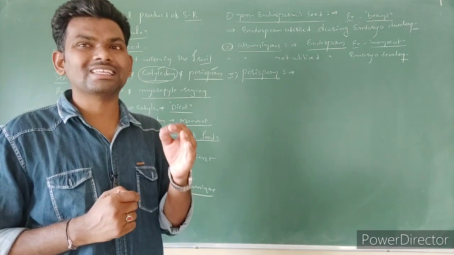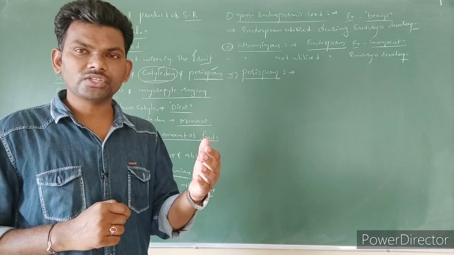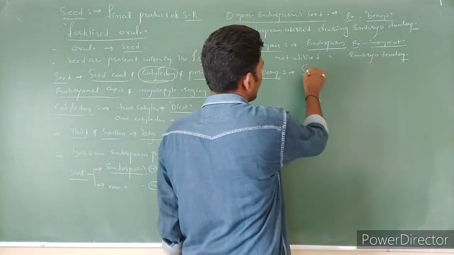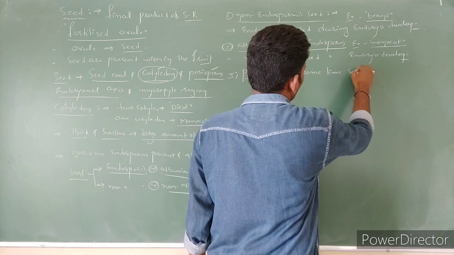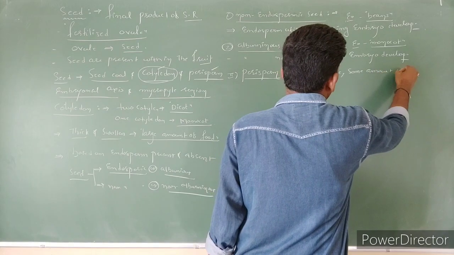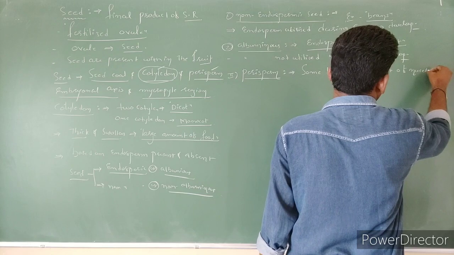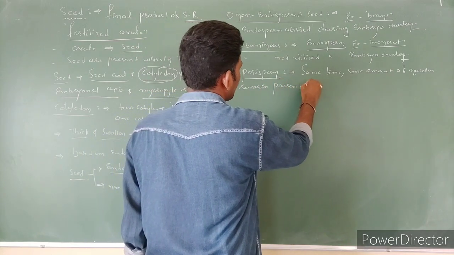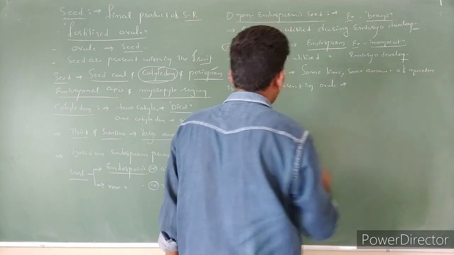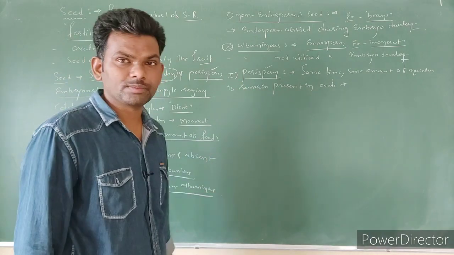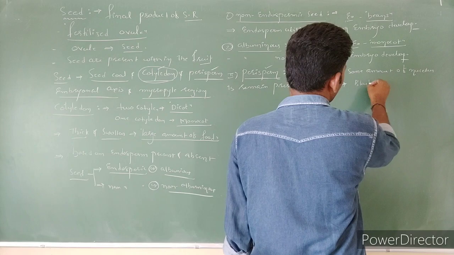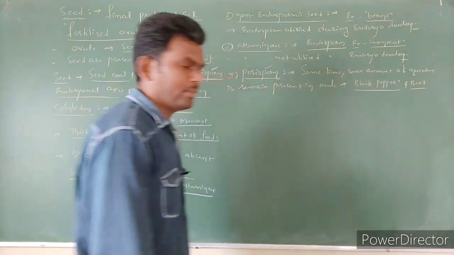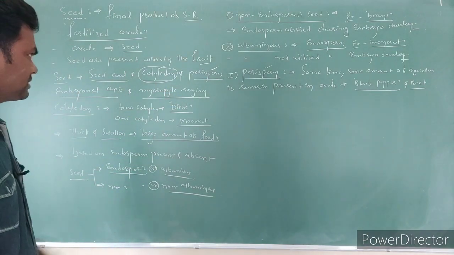Such remaining nucellus in the seed is called perisperm. Examples are black pepper as well as beet.